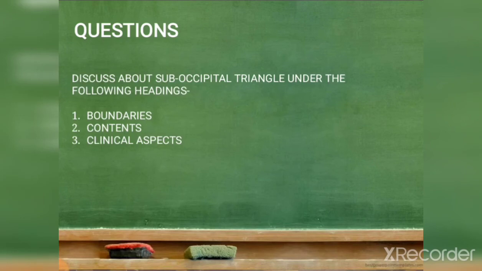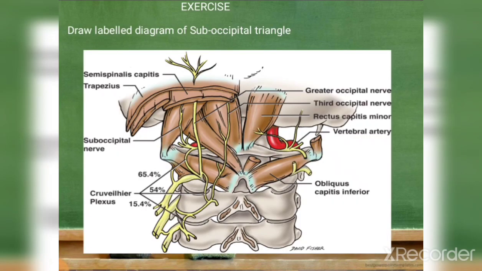Now the questions according to this chapter which can be asked in your exams: discuss the suboccipital triangle under the following headings. The headings include the boundaries, contents and the clinical aspects. So here you have to mention the boundaries, that is superior, inferior, lateral and medial boundaries, the roof and the floor, the contents of the suboccipital triangle, and the clinical aspects. Now in this exercise you have to draw this diagram and label all the structures which are mentioned in this diagram in your file. Then we'll complete your topic, the suboccipital triangle.